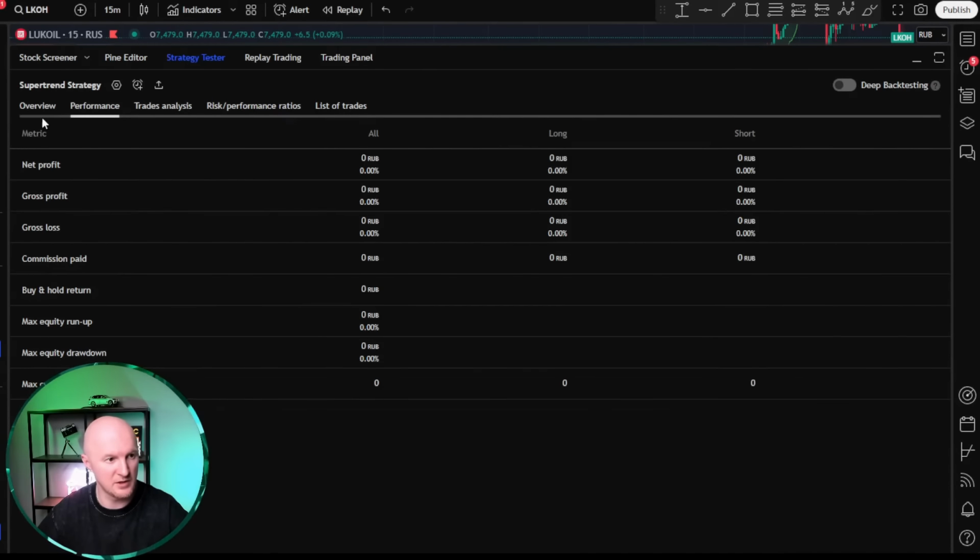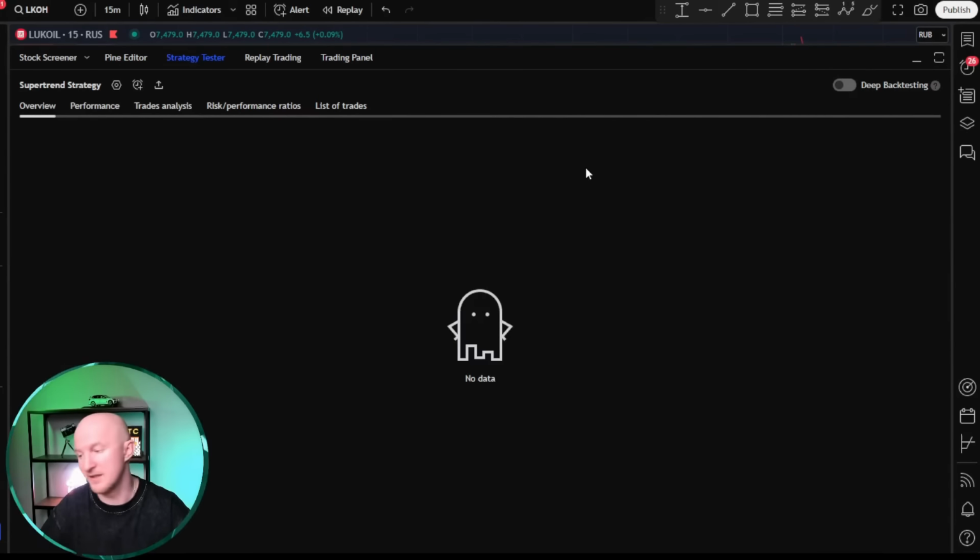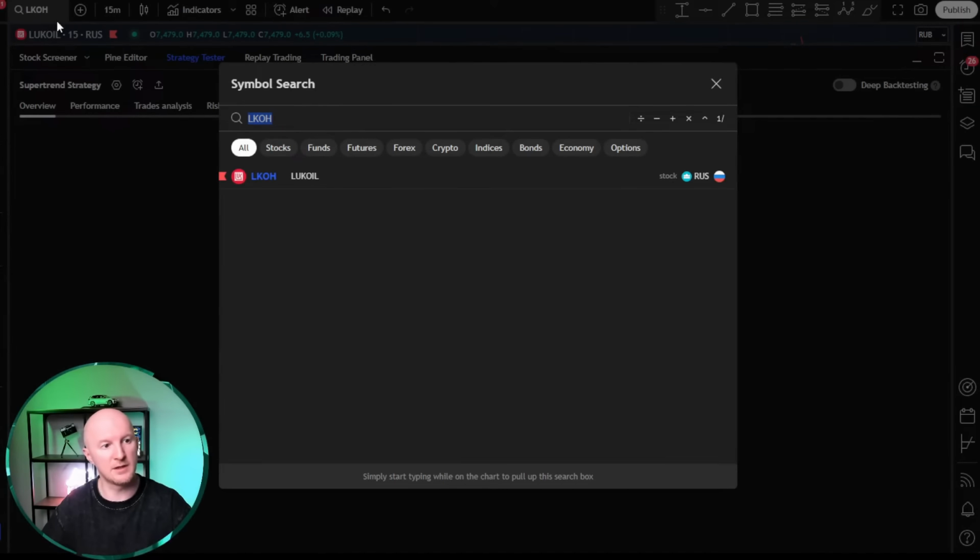Now let's go to the strategy tester. Nothing. And once again, the code compiled without errors, but nothing is being displayed for us. Unfortunately, this happens sometimes. And it's not a neural network problem, it's a TradingView problem. To fix it, try a different ticker.